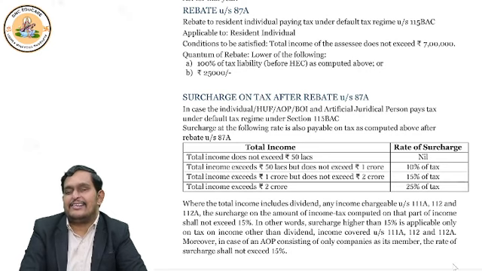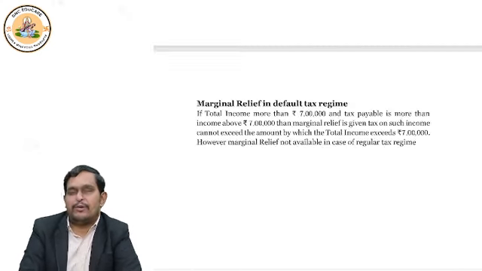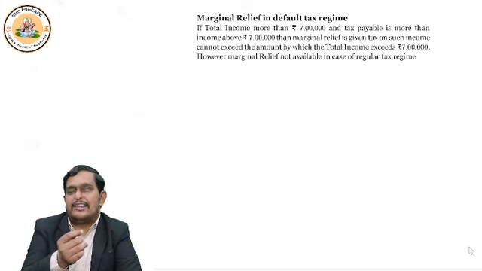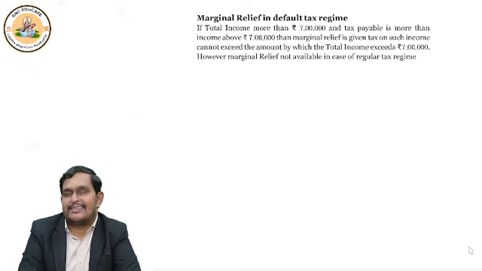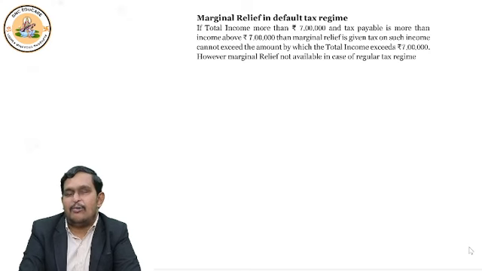And finally, there is a concept of marginal relief. Now people will tell, sir, my income is 7,10,000. Sir, I earned little more than 7 lakh, and I have to pay so much tax. Government said, no problem, don't worry, we will give you marginal relief. How will I get marginal relief? I'll tell you how to calculate. First, calculate tax on 7,10,000. Let me do it for you.